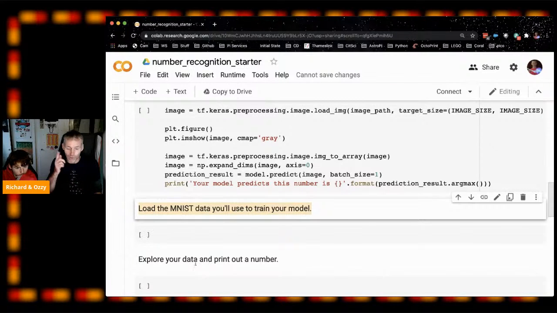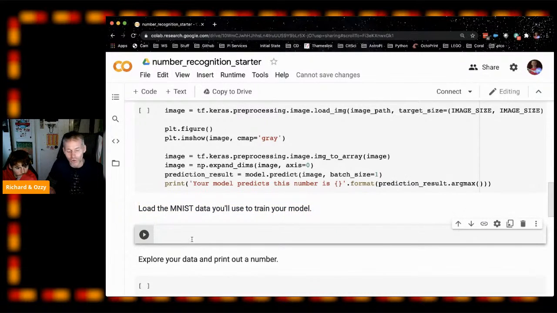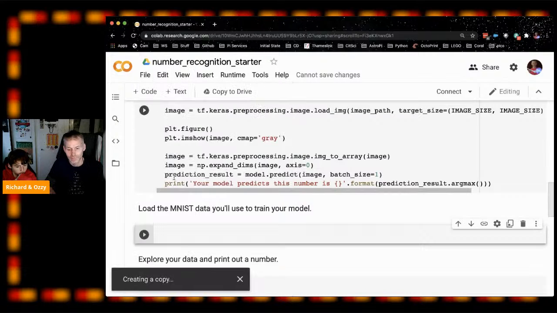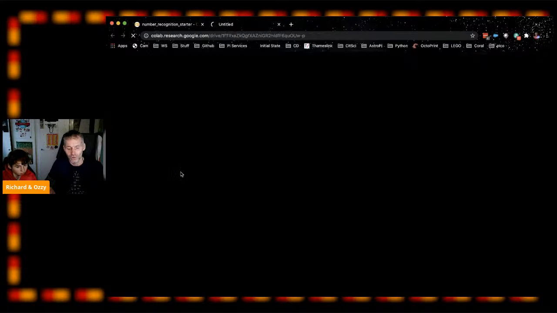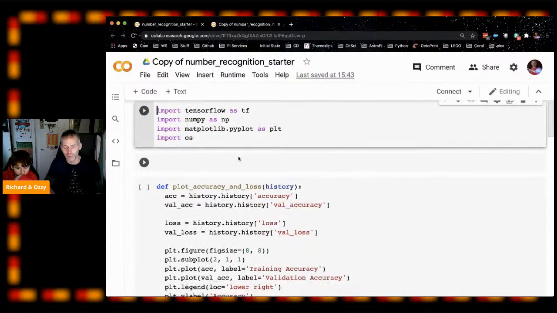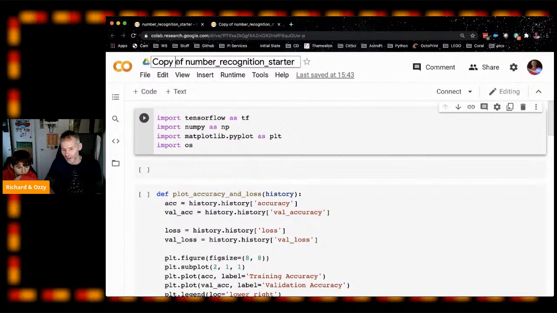Actually, before we start, one thing we need to do is to take our own copy of this Colab space. If you go and click on File, and then do Save a Copy in Drive, that will make a copy, because that's a read-only version otherwise. And there you go, you can see now it says copy of number recognition starter. Maybe we might want to rename that just so we know it's ours.